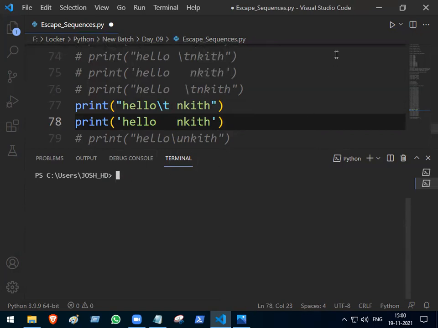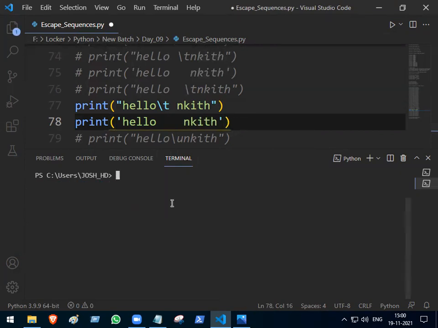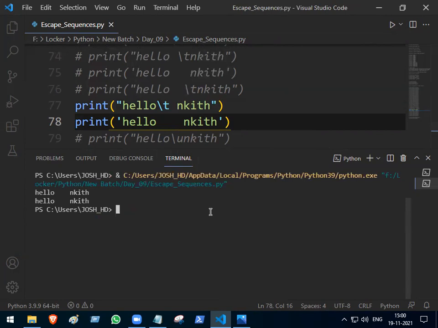It should have different alignments now. See there, are they matching? No. But if I give 4 spaces here now, it will be matching. So after backslash t, if I have a space, it is counted. But before backslash t, if I have a space, it will not be counted.